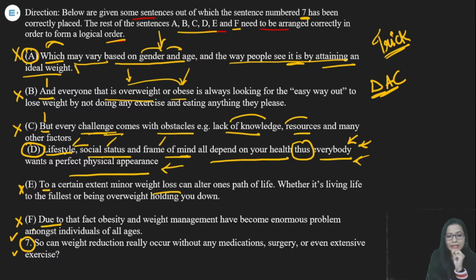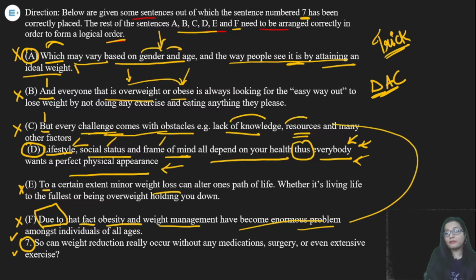Okay, we have E and F. Now read F. It is giving us the reason. Okay, and C is talking about every challenge comes with obstacles, and obstacles are the reason of lack of knowledge, resources, and many other factors. Due to the fact obesity and weight management have become an enormous problem because they have a lack of all these things. They have a lack of so many factors.